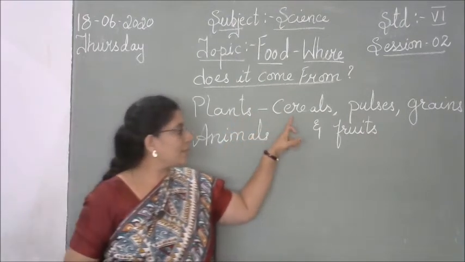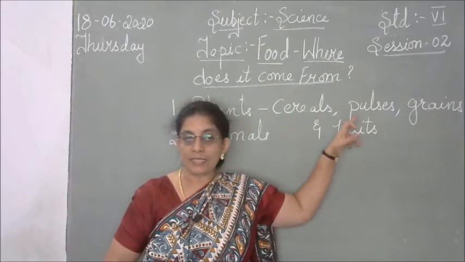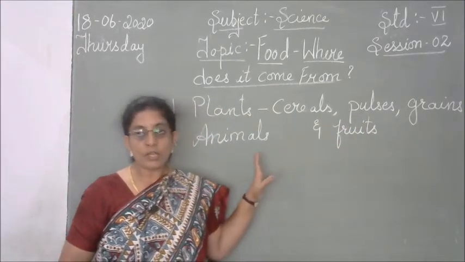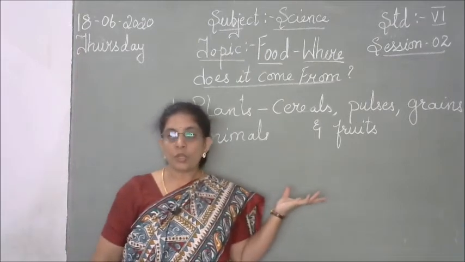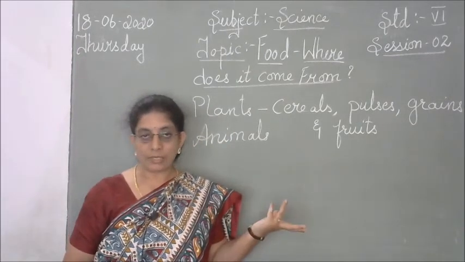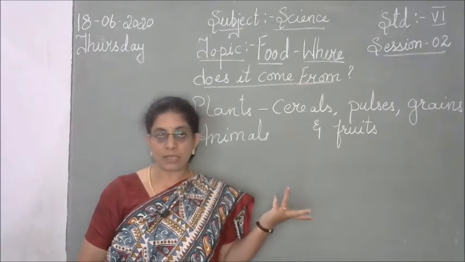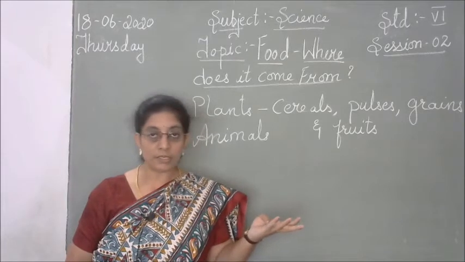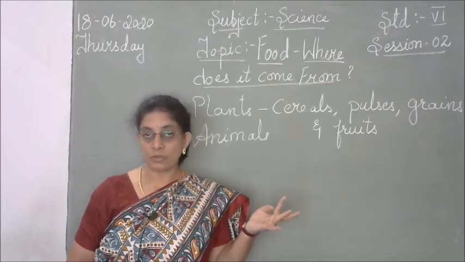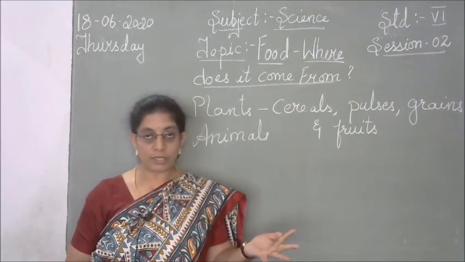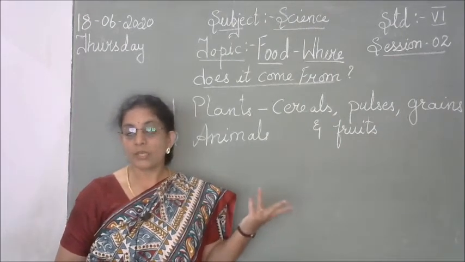Now you must be wondering what are cereals, pulses, grains. I am sure you know about fruits. For example, you want to prepare something at home. You want to make a vegetable. So you use different things to prepare a vegetable. For example, you use onion, tomatoes, all the masalas, water as well as salt.